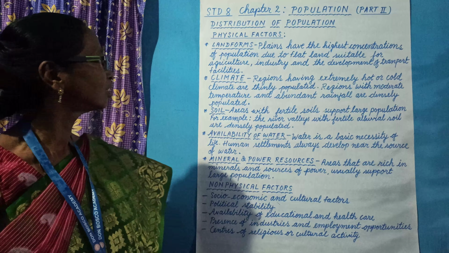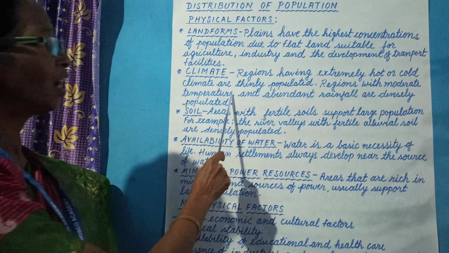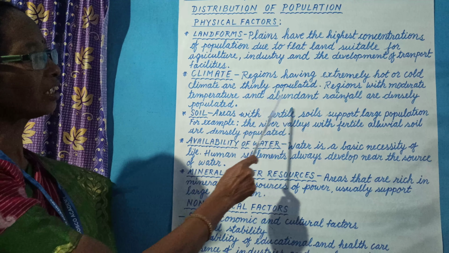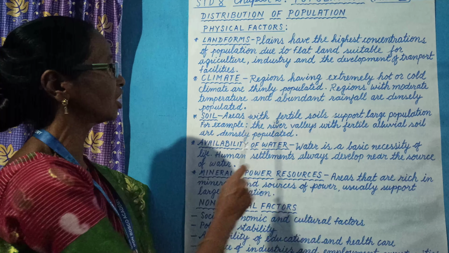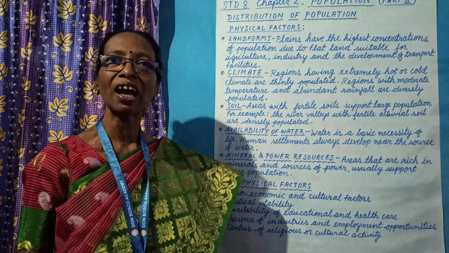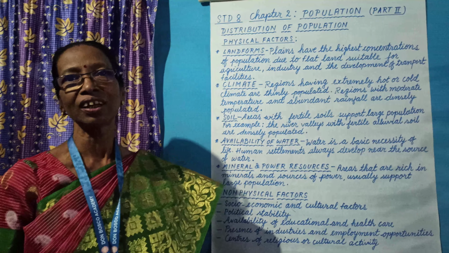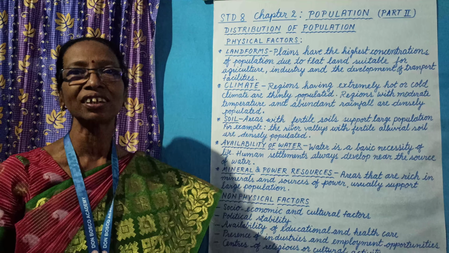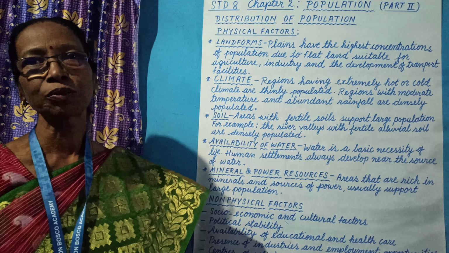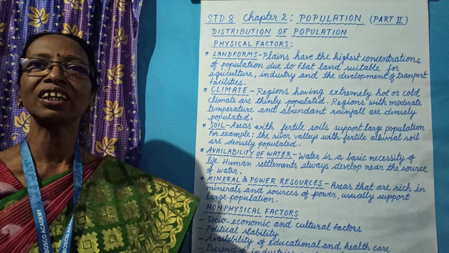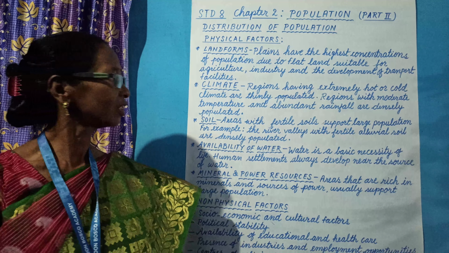Second, climate. Regions having extremely hot or cold climate are thinly populated and regions with moderate temperature and abundant rainfall are densely populated. The areas where there is good climate, people are settled and there is a large population. But where there is very high temperature like desert area, where there are no other facilities, very high temperature during the day and night throughout the year, there is very less population.